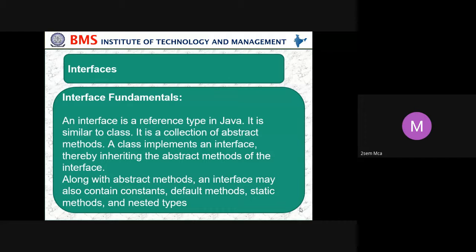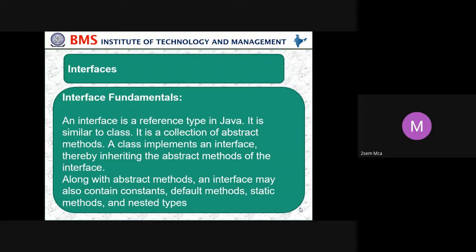So the interface is similar to a class, but there we don't implement anything. We just use it as abstract. Either variables or methods, we use abstract. Along with abstract methods, an interface may also contain constants, default methods, static methods, and nested types.